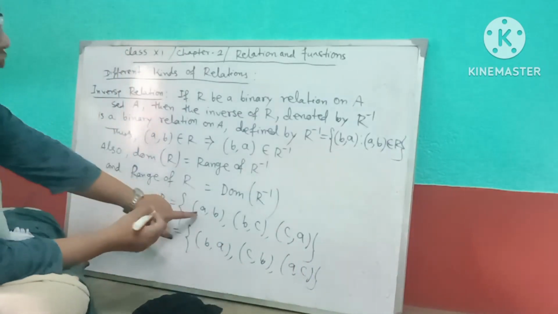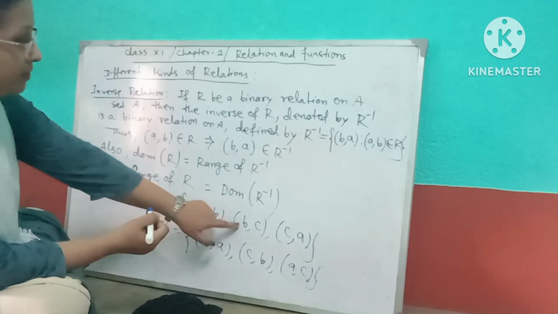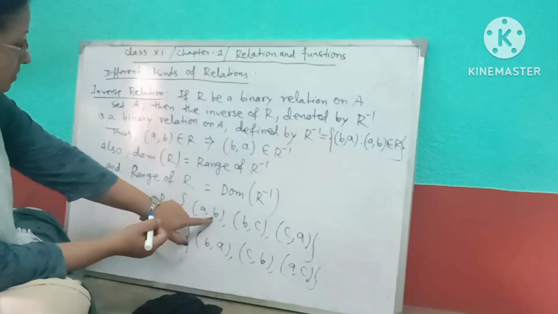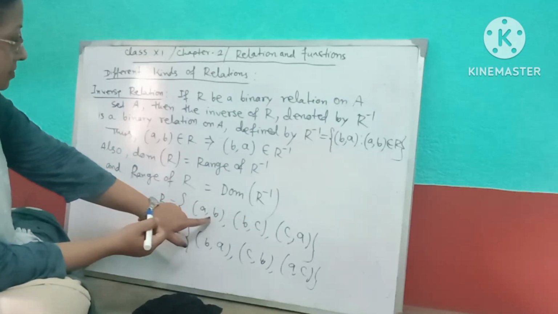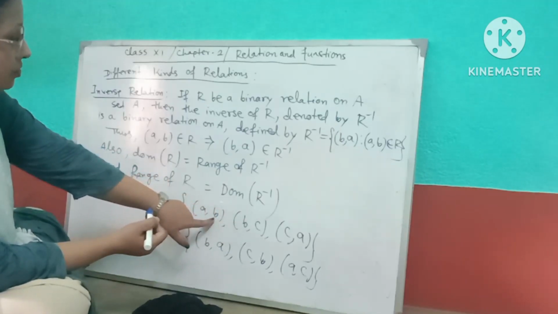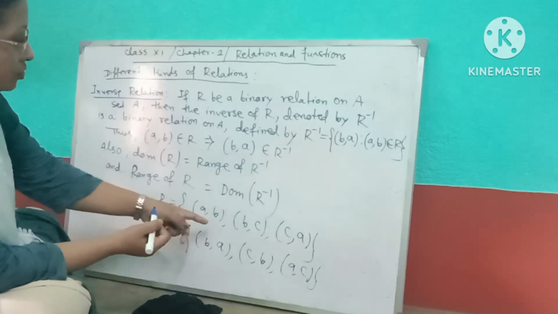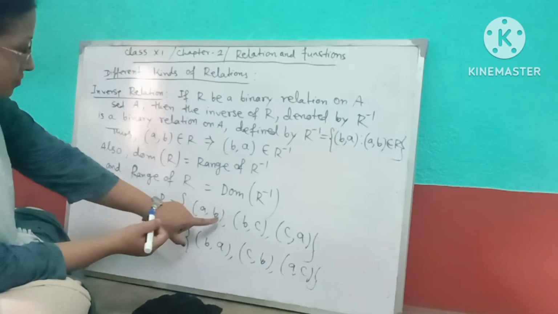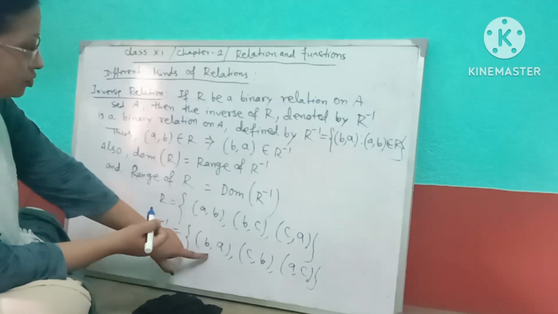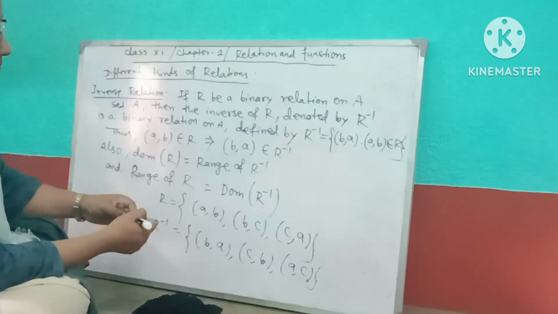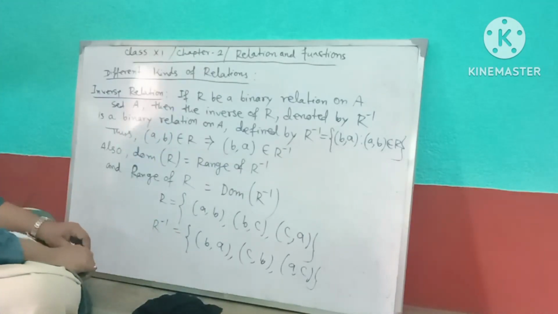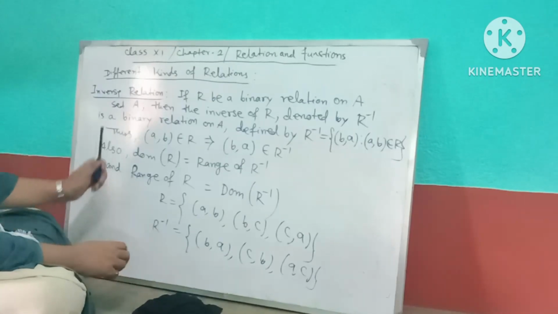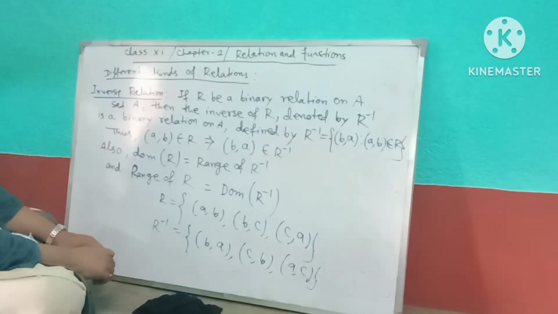Then their domain set is A, B, C, and similarly for the binary relation, the range will be B, C, A. Here also its domain will be the range of R inverse, and the range of R will be the domain of R inverse. Okay. So next I am giving one example, then you can understand the relation between R and R inverse.